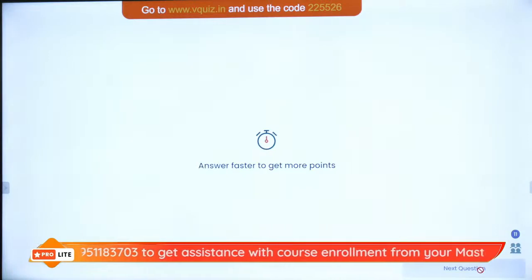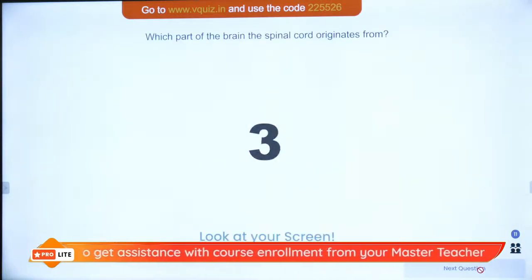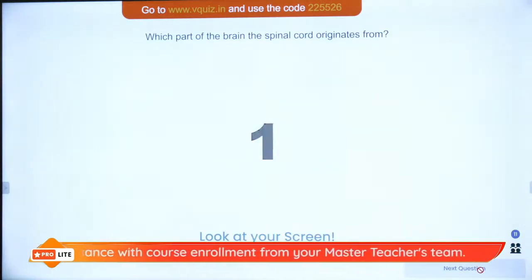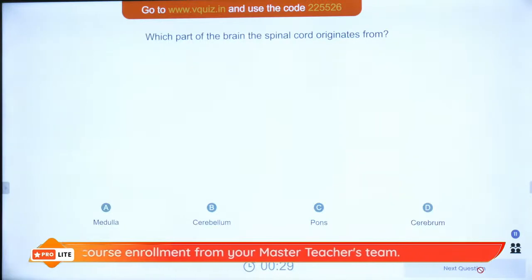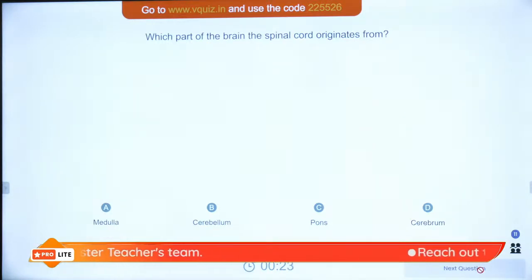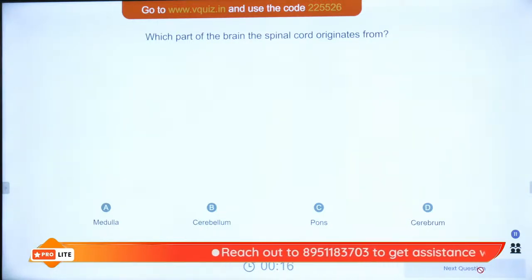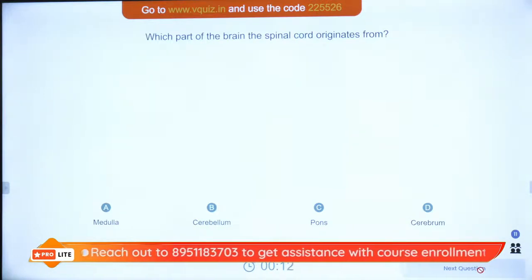Let us fix the question 6 now. Which part of the brain does the spinal cord originate from? The spinal cord comes from the medulla, the cerebellum, the pons or the cerebrum. From where do you think the spinal cord originates? Come on, super easy, super nice.